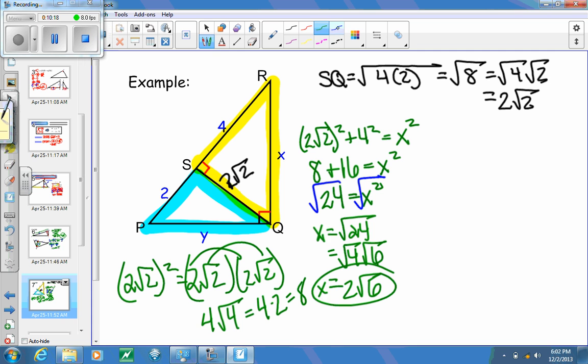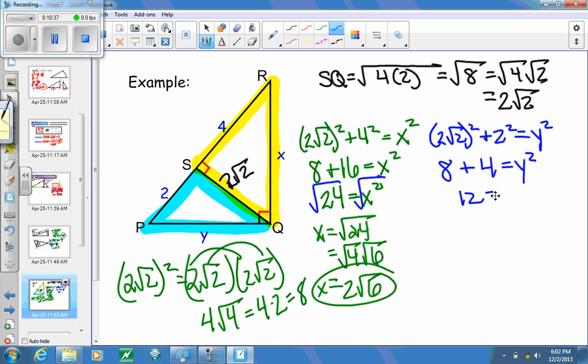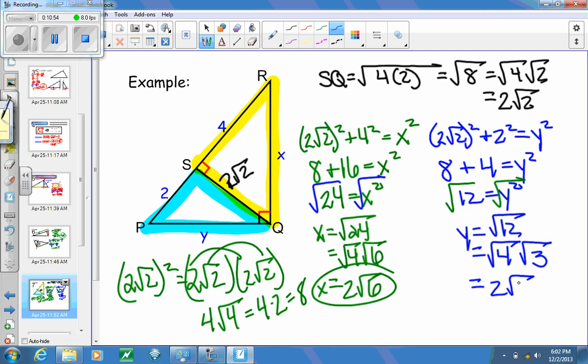To find y, we're just going to set up a right triangle on the other side. I'm going to take 2 square roots of 2, again my altitude, squared, plus 2 squared equals y squared. 2 square roots of 2 squared, we talked about how that was already 8, plus 4 is equal to y squared. This gives me 12 equals y squared. Take the square root of both sides, and now I get y is equal to the square root of 12. Square root of 12 can be broken up into the square root of 4 times the square root of 3, and then I end up with 2 square roots of 3 to solve for y.